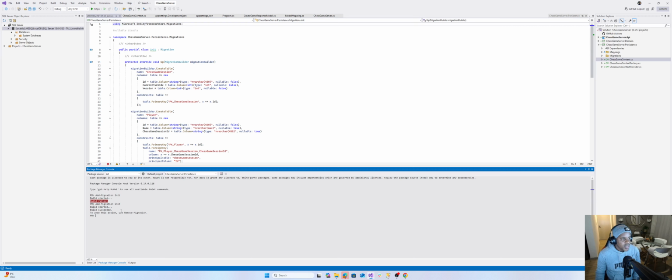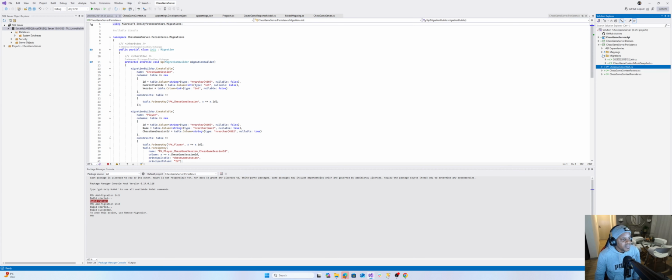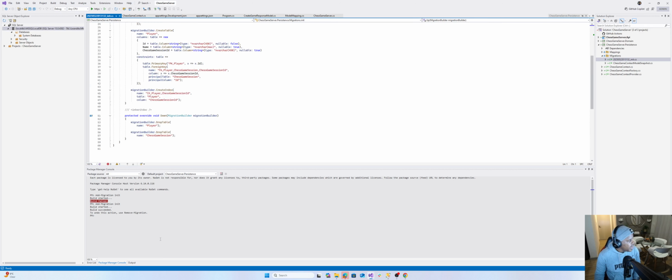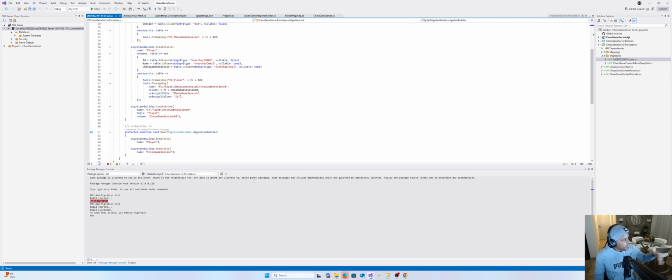There we go. See, if you look under migrations, and also another thing, if you're quite new to this code first approach, never modify this file by yourself. Always use add migration to modify it, which I will show in subsequent videos as we build the database along. We're going to be adding migrations.